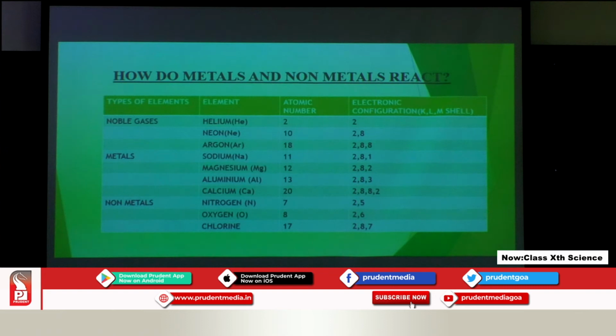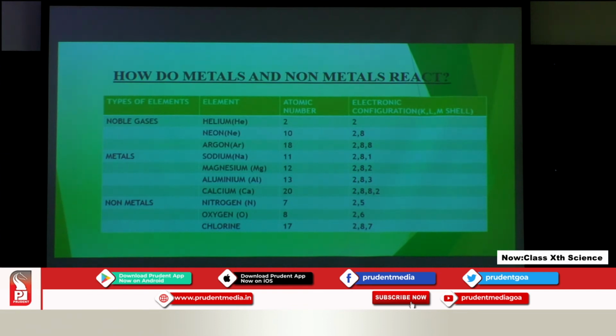Now how will it get a negative charge? The number of protons in the chlorine nucleus is the same. It won't change. It will remain 17. But an extra electron is added in the shell. So the formula is number of protons minus number of electrons.